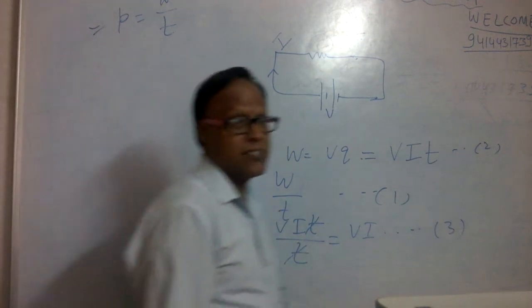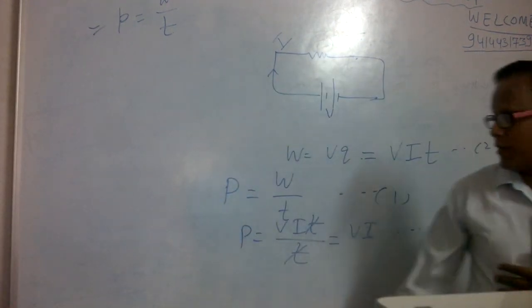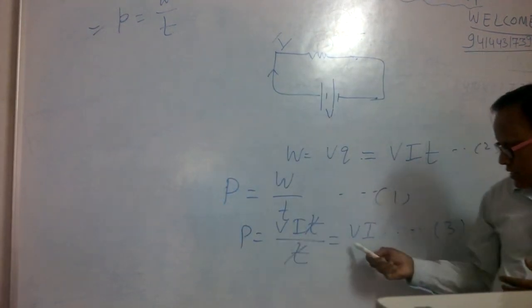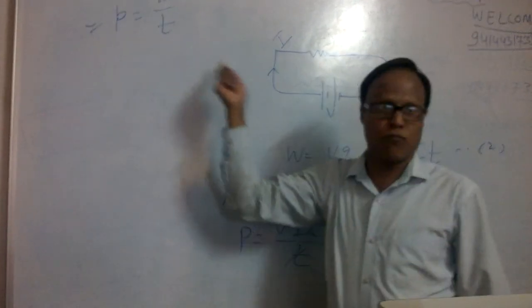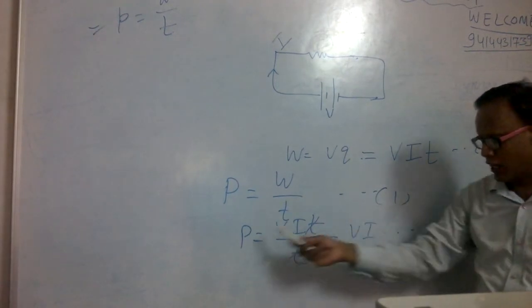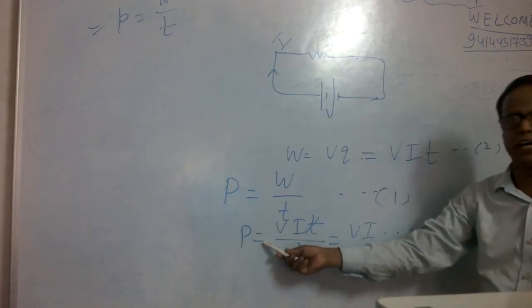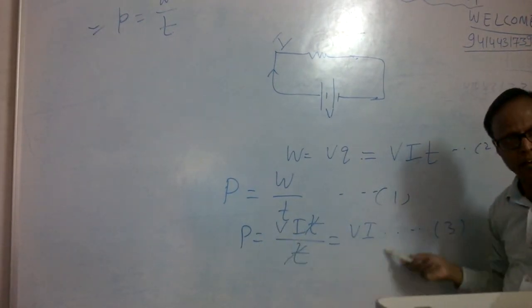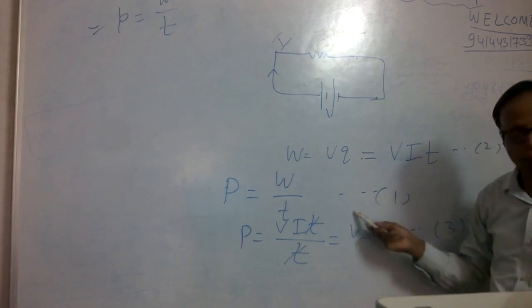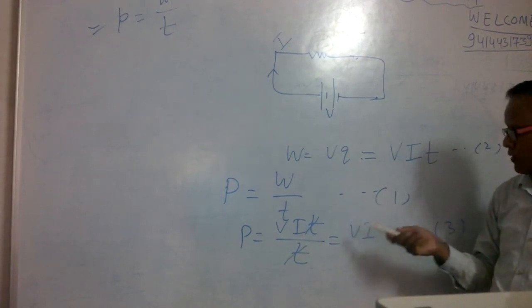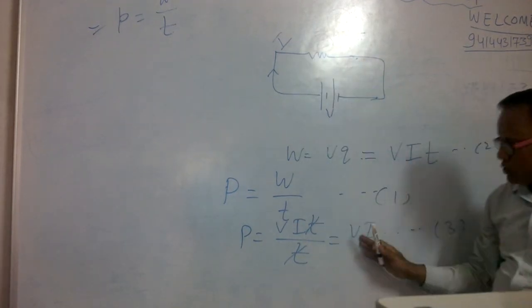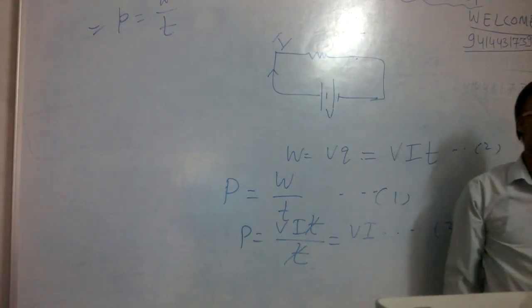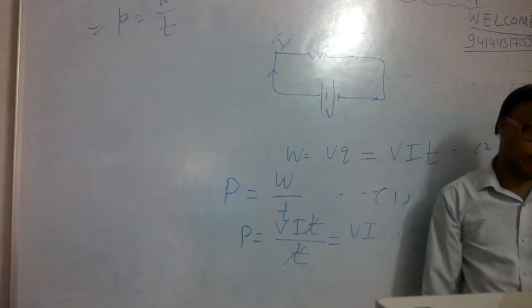And in words we can say electric power is defined as the product of, not the ratio of, the potential difference applied across the ends of the conductor and the current flowing through the circuit.